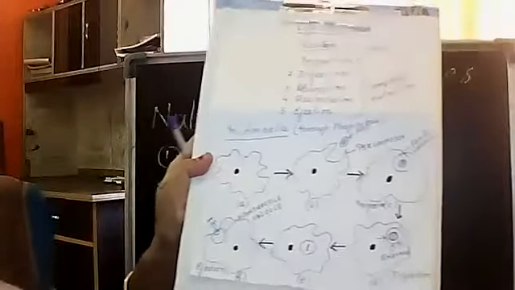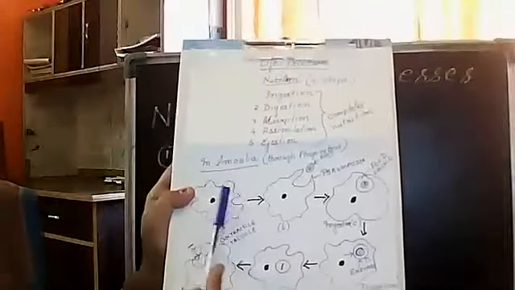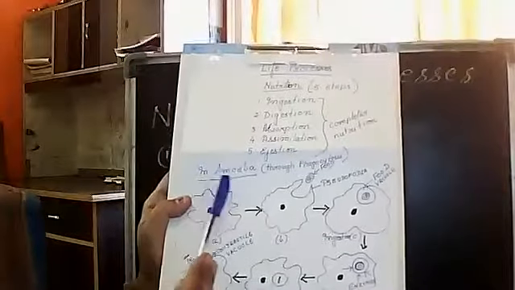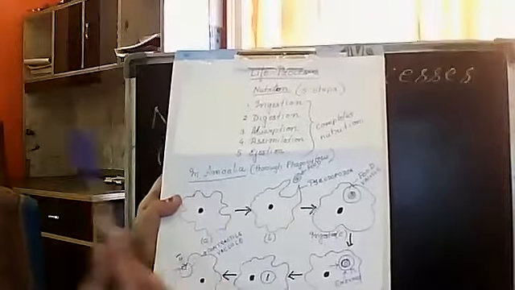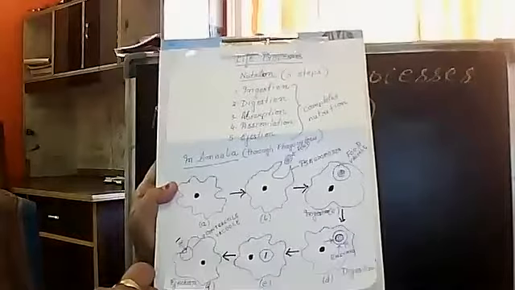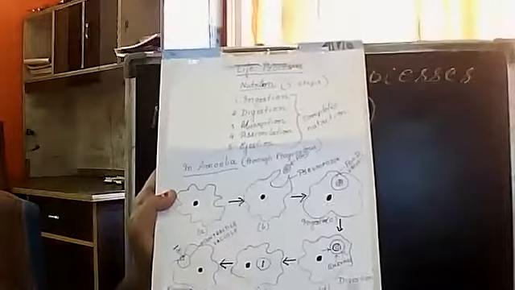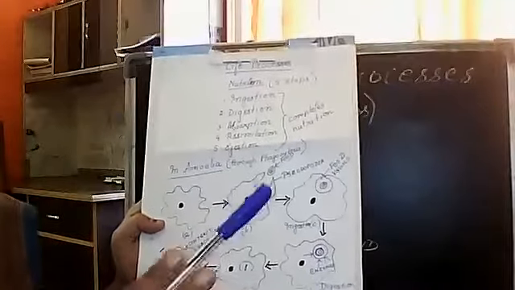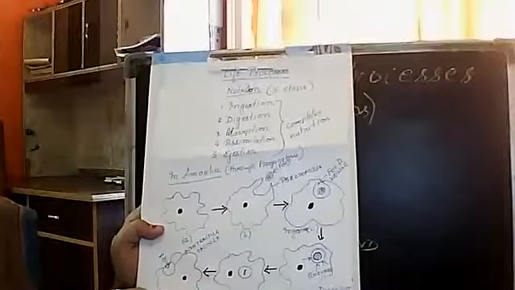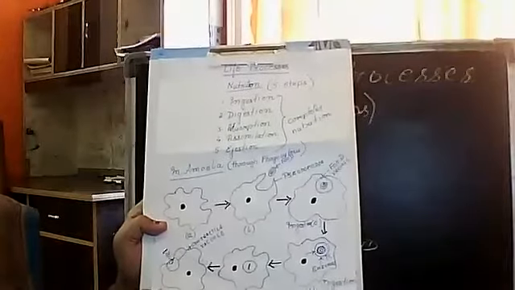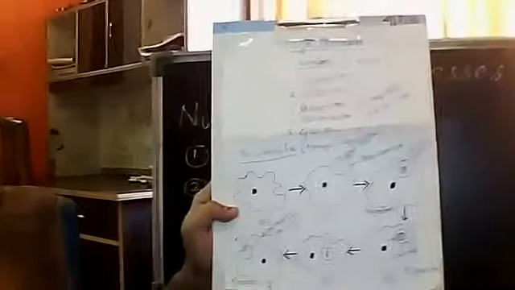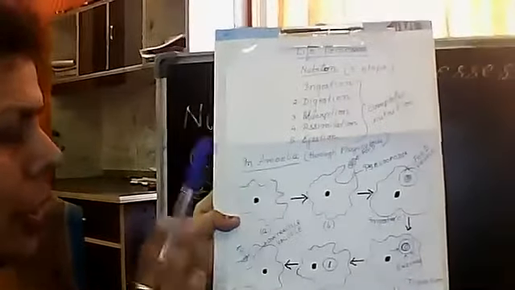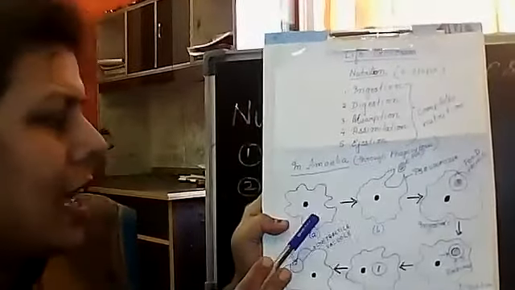Now, one thing you have to remember, that before explaining how the nutrition takes place in amoeba, certain terms you have to know. Maybe some terms you are already familiar with, but again I am repeating. The first term is cytoplasm. I think you all know what is cytoplasm. Cytoplasm means the fluid substance which is present inside the cell membrane outside the nucleus.